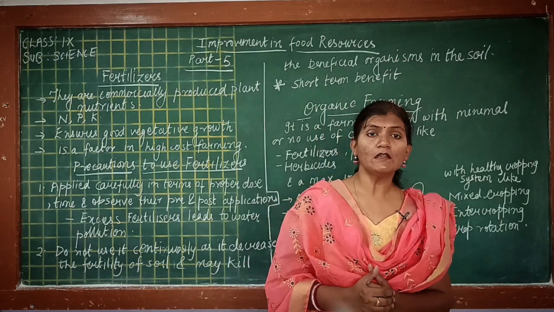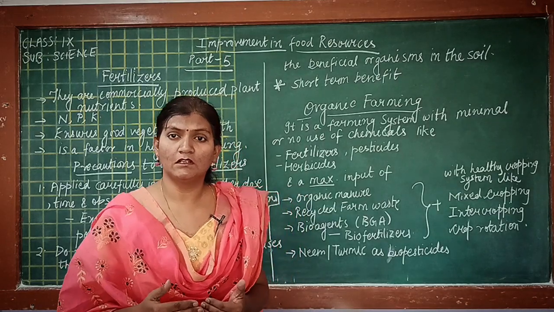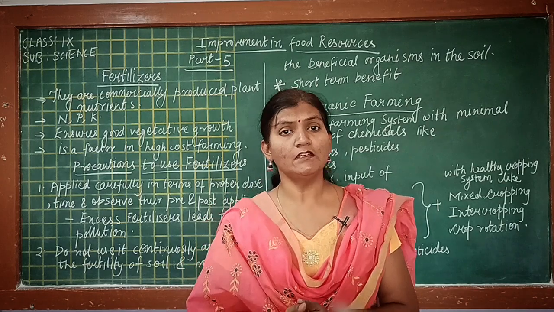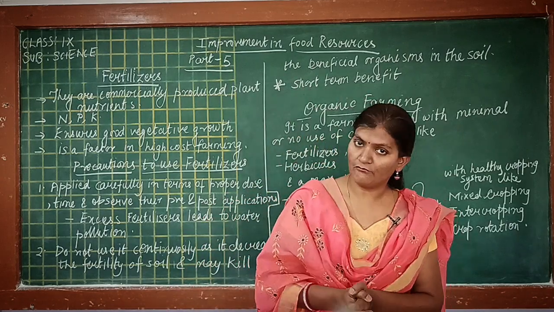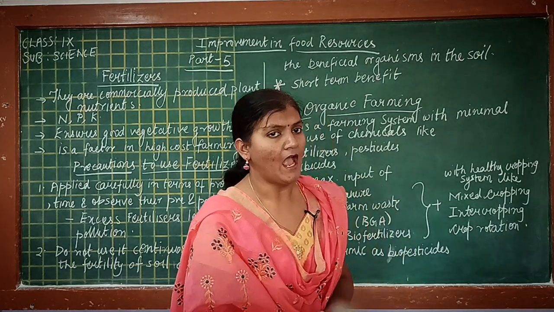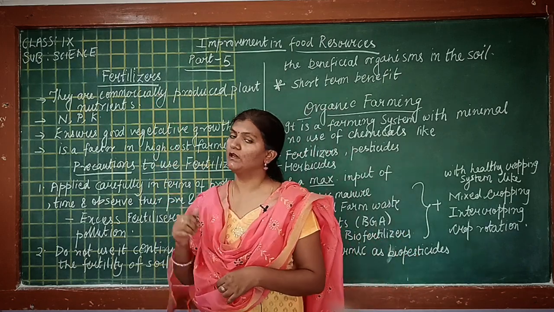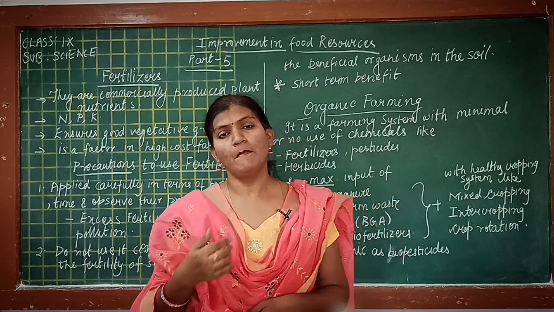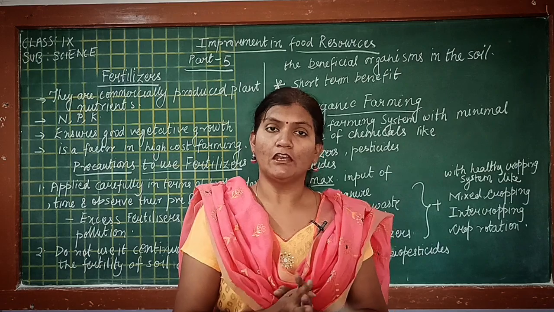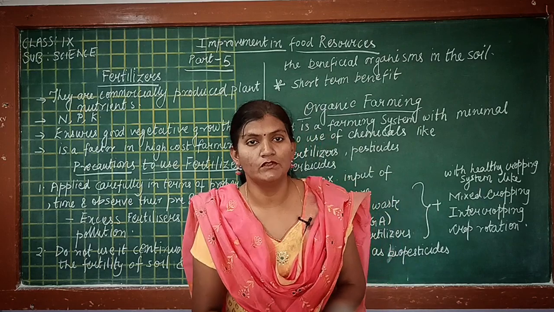But suppose a plant needs more amount of nutrient and the farmer wants to grow the plant at a faster rate, then the manures are not enough for the plant. The plants need an additional supply of nutrient, and this the farmer can achieve by adding fertilizers to it. Actually, what happens? Manure are good in nutrients, but they also have the organic matter. And if we compare manure with fertilizers, fertilizers provide more amount of nutrient.